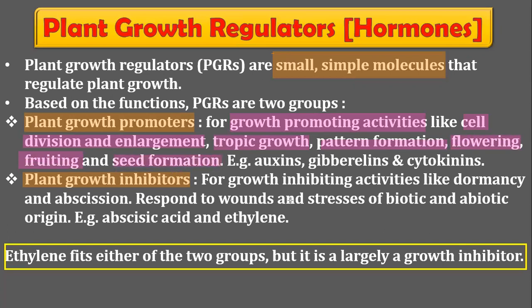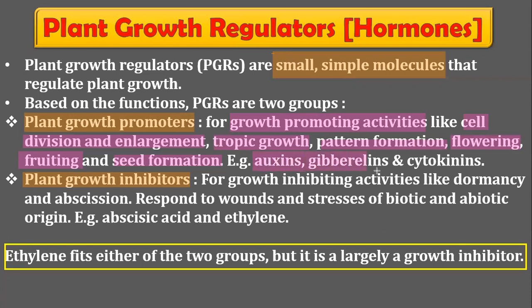Tropic growth means growth in response to a stimulus, like tropic movements such as phototropism, one of the most important movements, which is the growth of the shoot tip in response to light. Pattern formation, flowering, fruiting, and seed formation are all examples of growth promoting hormonal activities.